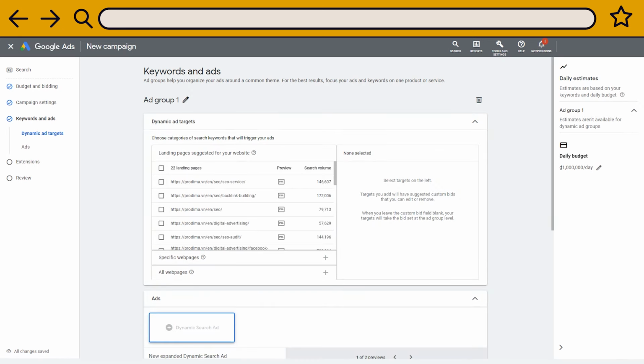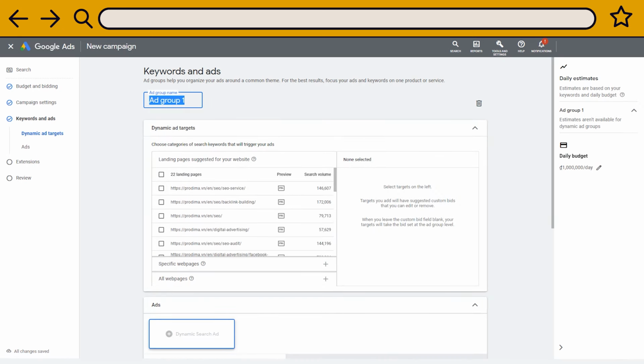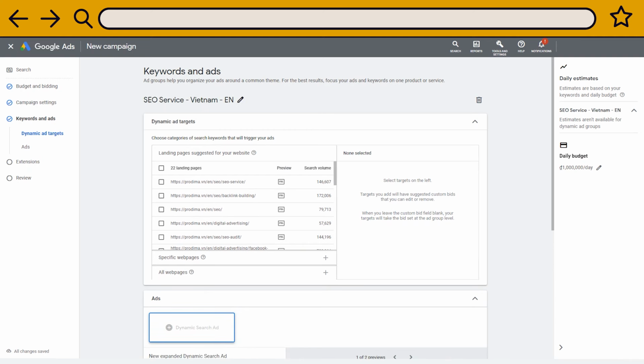First, remember to update your ad group name. Like the campaign name, you want clarity so you can monitor your performance later. For example, you can create a Google Ads group promoting your SEO services in a specific country for a specific language. After that, you could create another ad group focusing on a different location or another language.